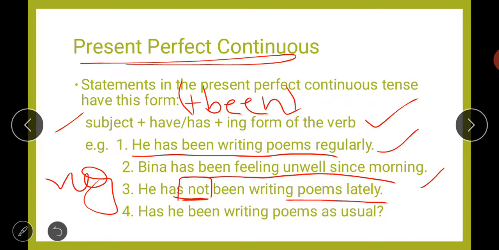Next, if you want to make a question, again you will put "has" at the starting, and the rest of the sentence will remain the same. Has he been writing poems as usual? So, has he been writing poems as usual? Like this you will make the question form, or the interrogative form, of the present perfect continuous.